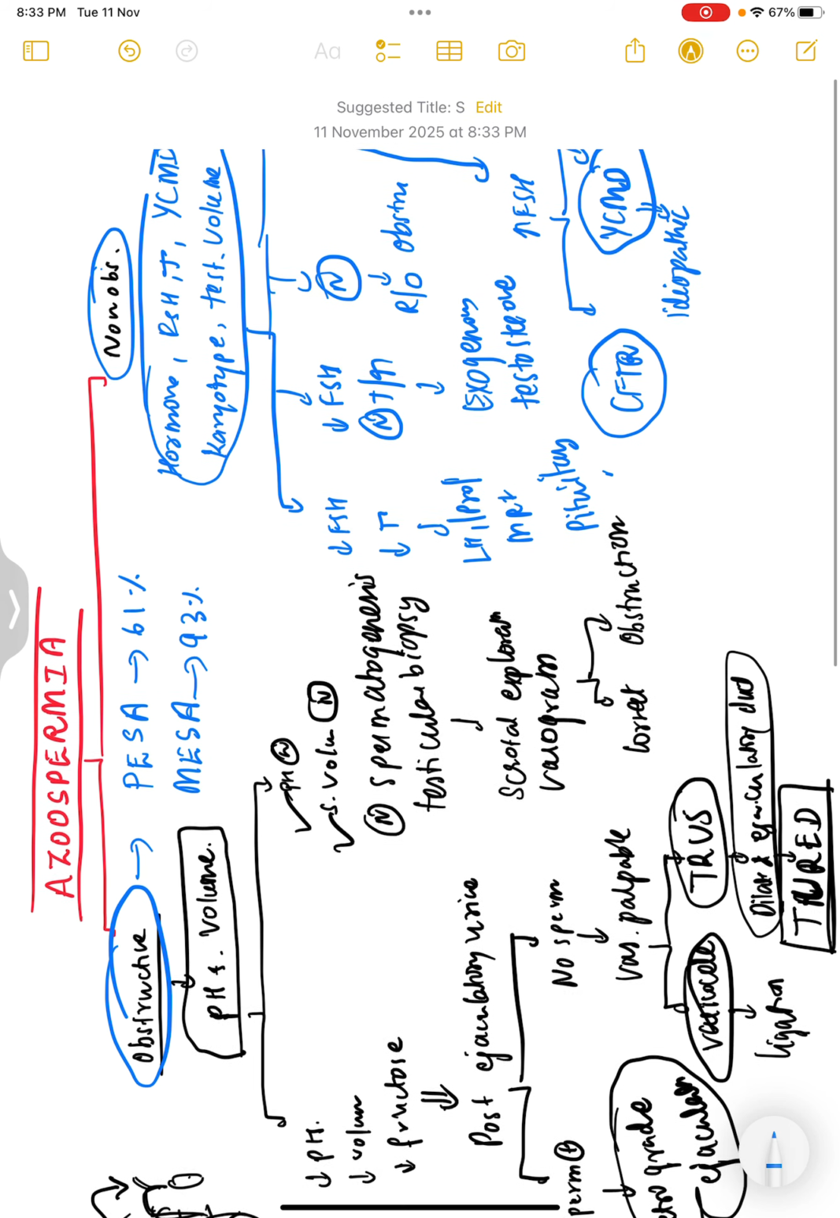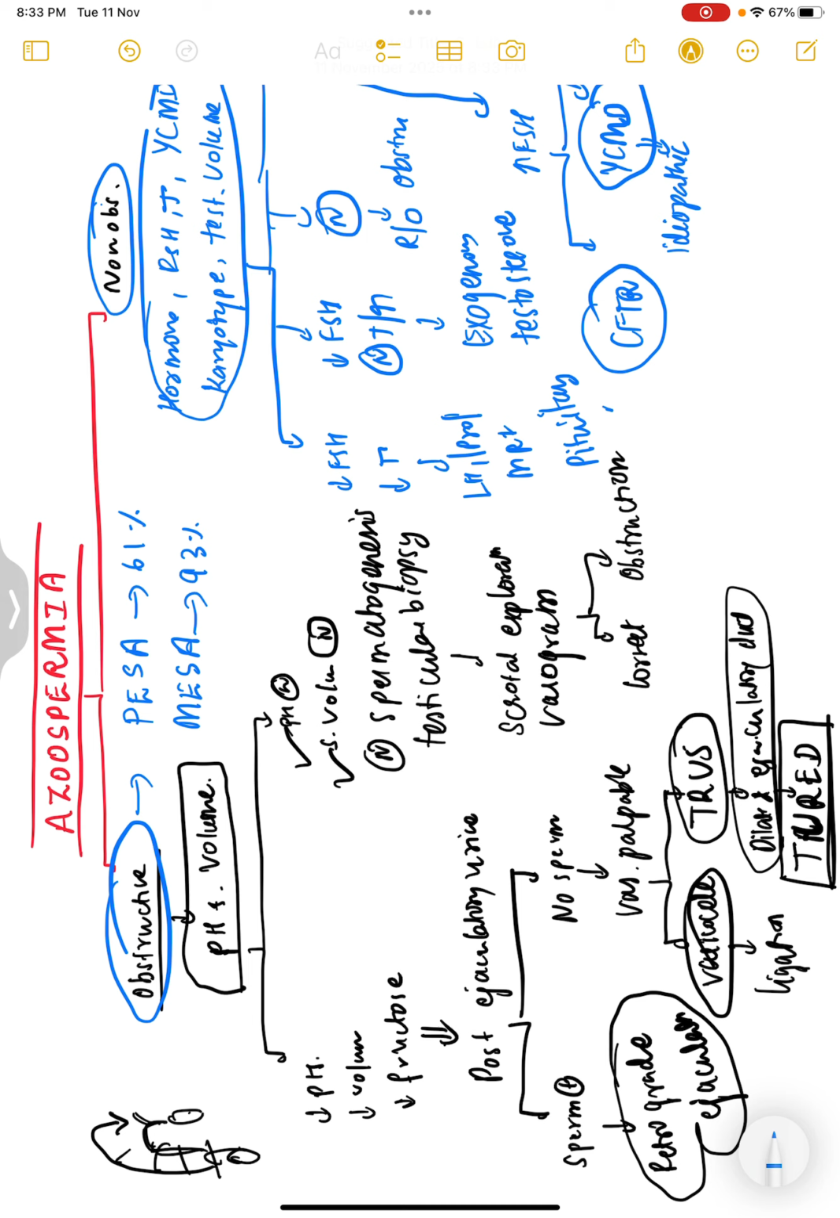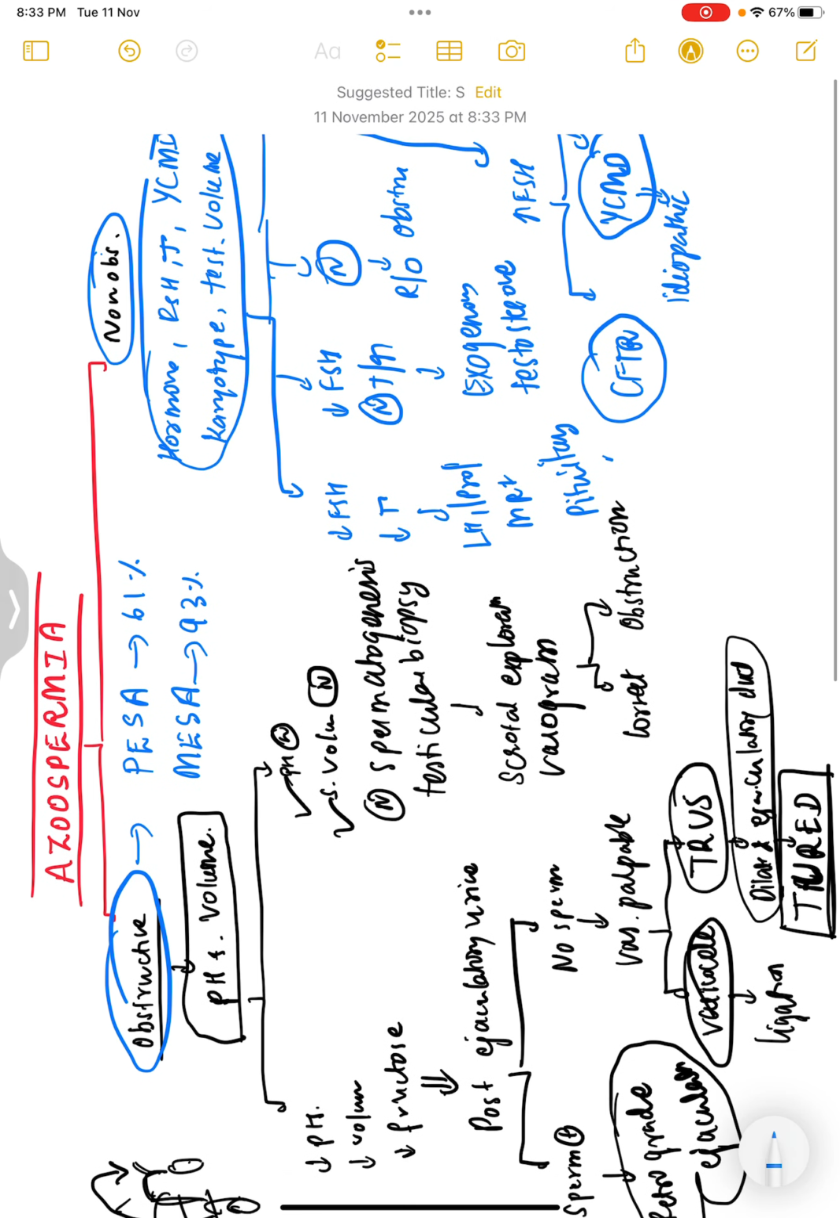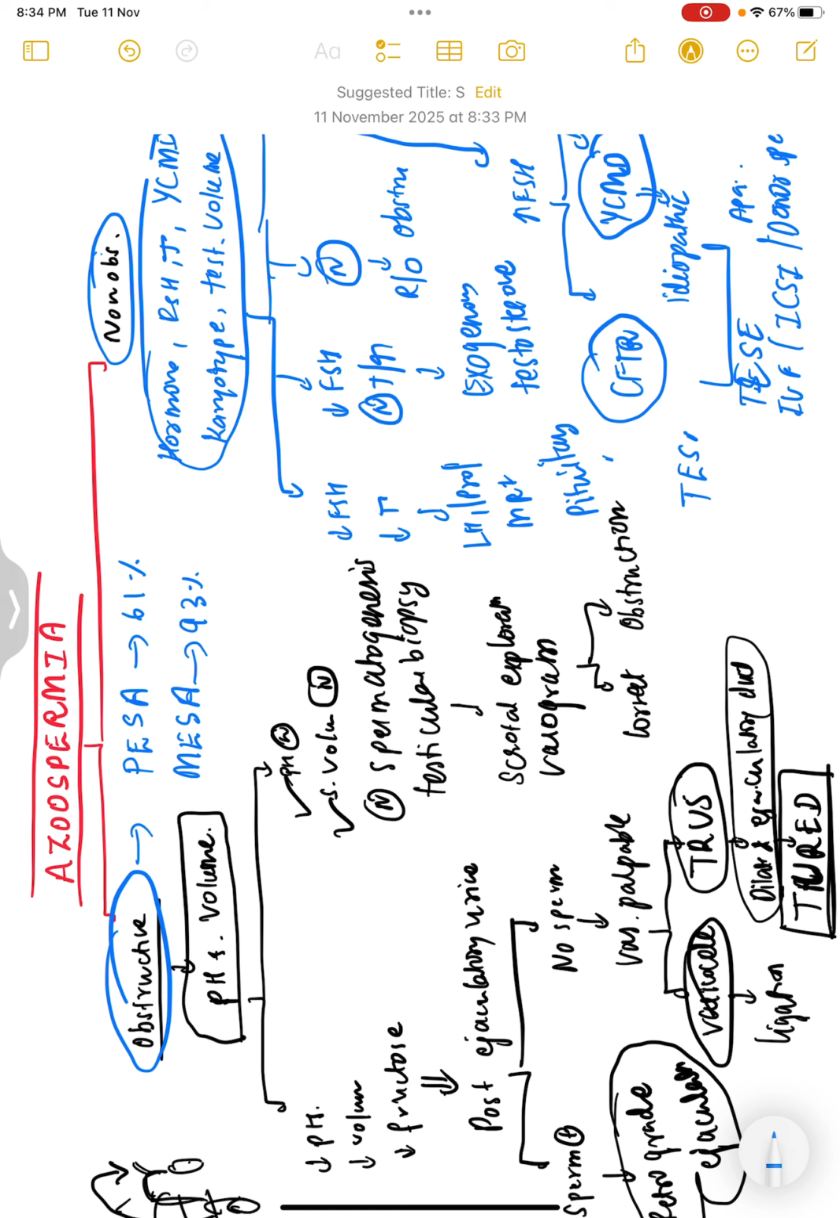If this happens, we can't do aspiration here. In this case, we should do testicular sperm extraction, microTESE, or we can consider doing IVF or intracytoplasmic sperm injection, or we can even consider donor sperm, or at the last, adoption. Okay, here we can't consider the usual aspiration. If we want to do aspiration, it is only testicular sperm aspiration. This is not PESA or MESA.